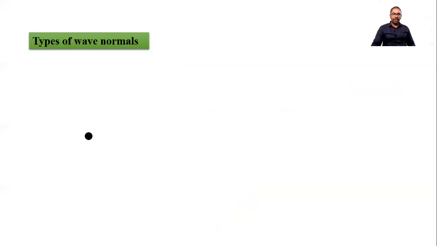Types of wave normal. Again, we can see wave normal to the spherical wavefront, wave normal to the plane wavefront, wave normal to the cylindrical wavefront.